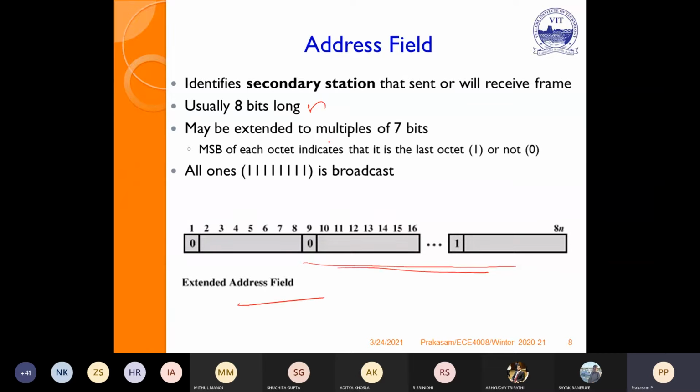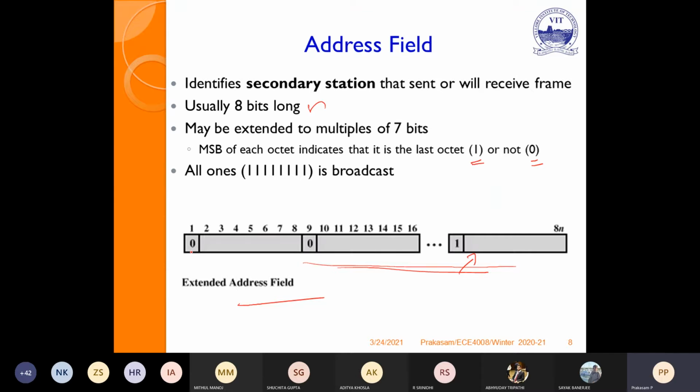In that case, we have to differentiate the address field from the next field. So out of these 8 bits, the MSB represents whether this octet is the last of the address field or not.